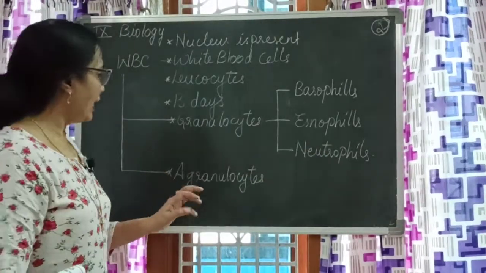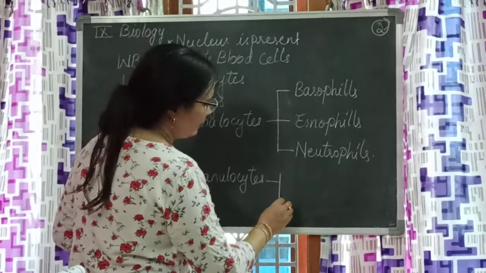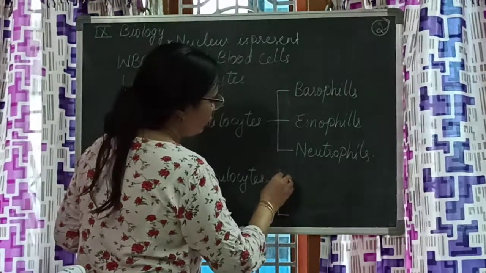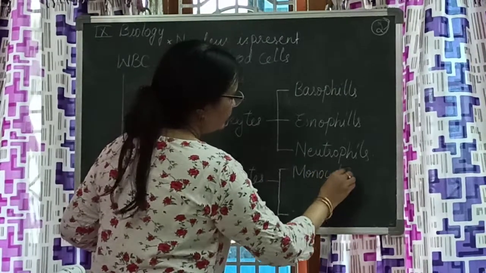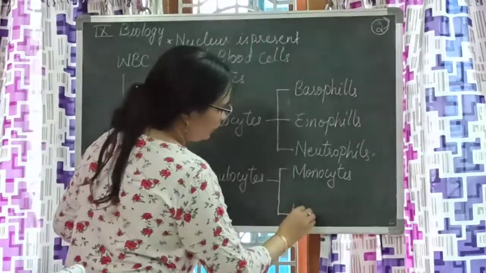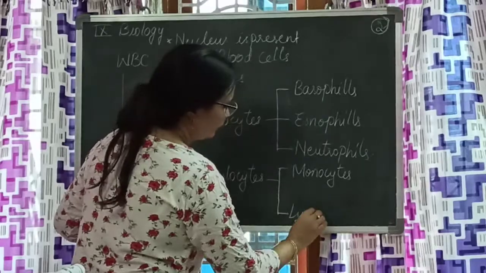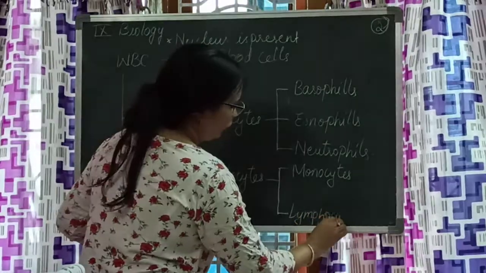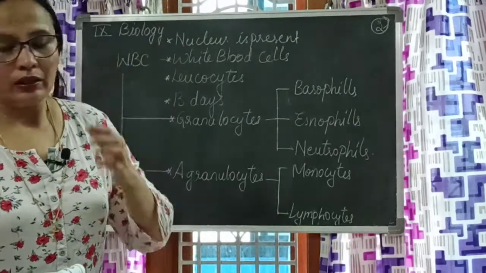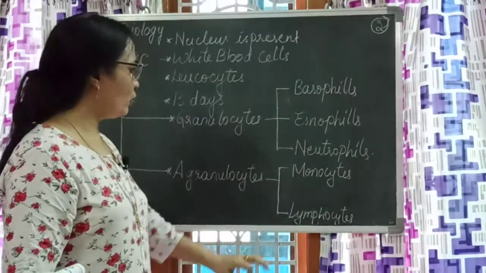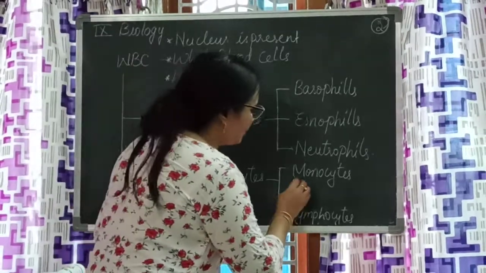And there are also agranulocytes. Agranulocytes are of two kinds: monocytes and lymphocytes. Now let us know about monocytes. Monocytes are called scavengers.